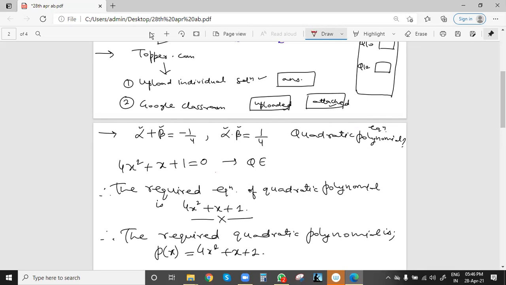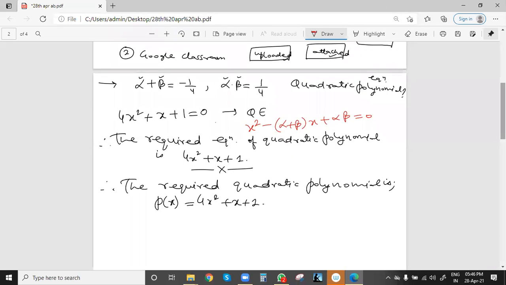So the equation is a quadratic equation, not a quadratic polynomial. The equation was x square minus (sum of roots, alpha plus beta) x plus alpha beta equal to 0. This is the standard form of a quadratic equation. And how can we solve it? So x square minus the sum of roots, which is minus 1 by 4, x plus 1 by 4 equal to 0.